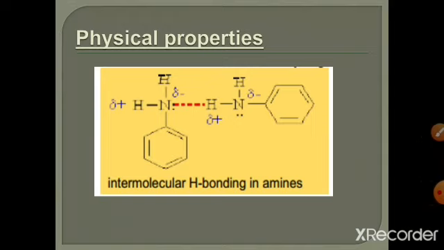This type of hydrogen bonding is known as intermolecular hydrogen bonding, and due to it, these amines have high melting and boiling points. Lower amines are gases in nature and have a smell like ammonia. Higher members are liquids and have a fishy smell, and amines are soluble in aqueous medium.